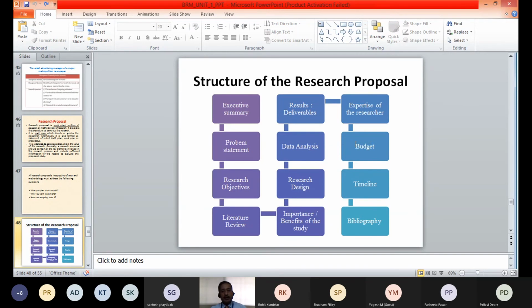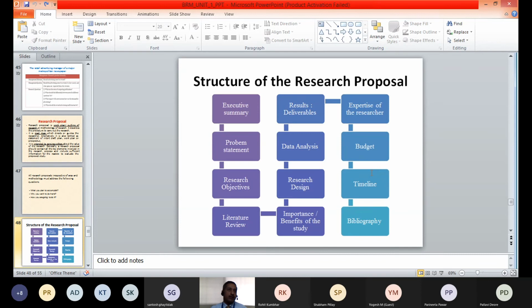All that needs to be specified in the budget. After that is a timeline. So how much time the research will require, those timelines need to be specified. Stepwise timelines can be given.